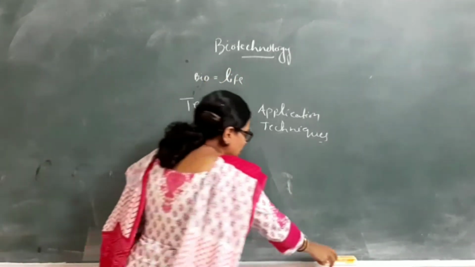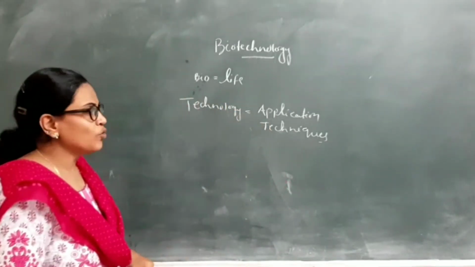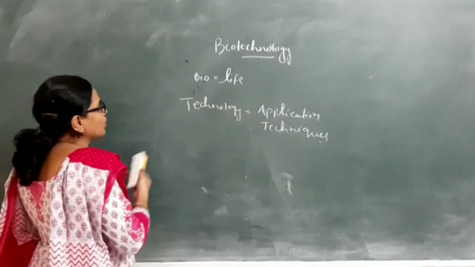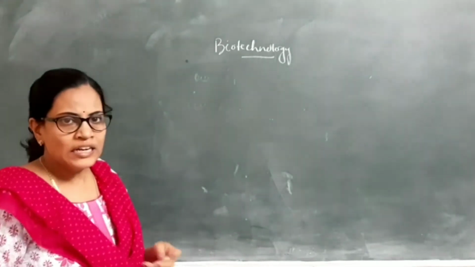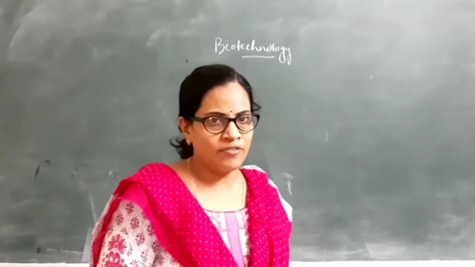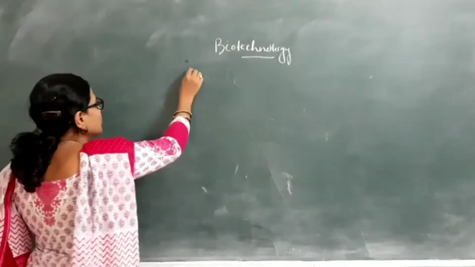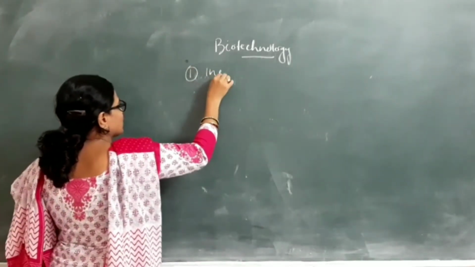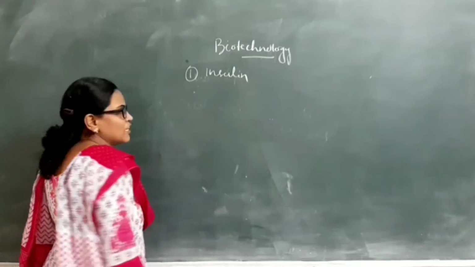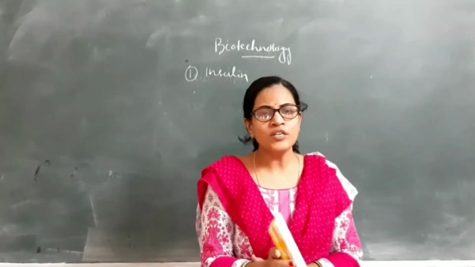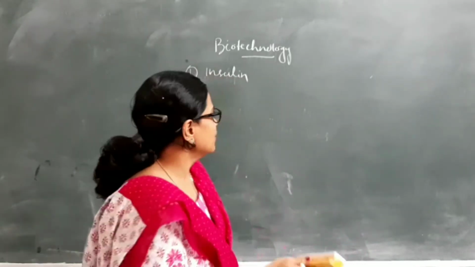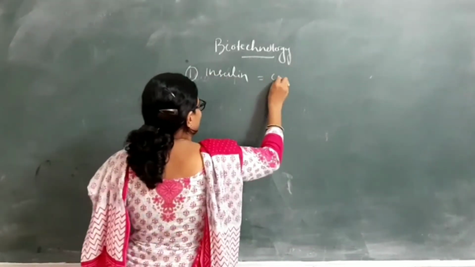In this biotechnology unit, we first study how biotechnological applications are used in our different day-to-day life. First, today we use insulin. What is insulin? Insulin is the hormone which is given to a diabetic patient for its cure.